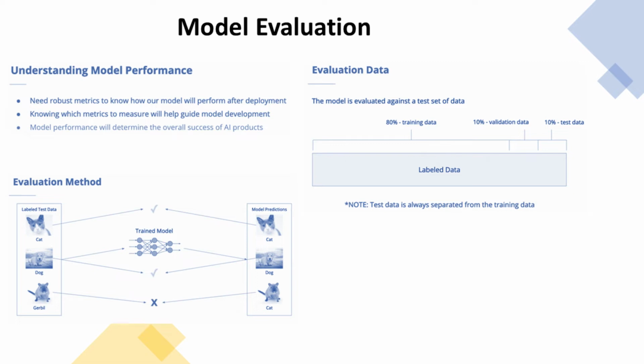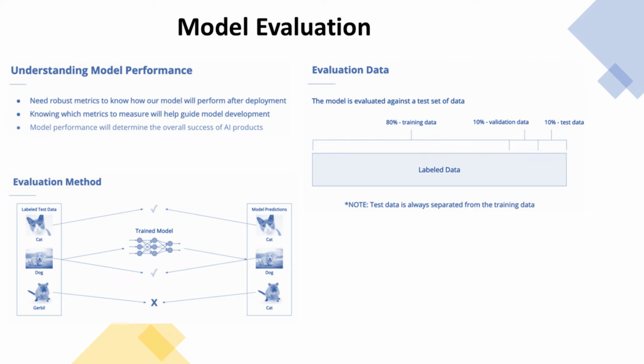When measuring model performance, we want to have sensible metrics that indicate how well the model is performing. This should encompass the model's ability to predict each of the trained classes and give us an insight into any biases that may exist in the model. By having these clear metrics, we can get a good idea of how the model will perform when deployed into production, which will ultimately guide the performance of the product and its impact in the market.